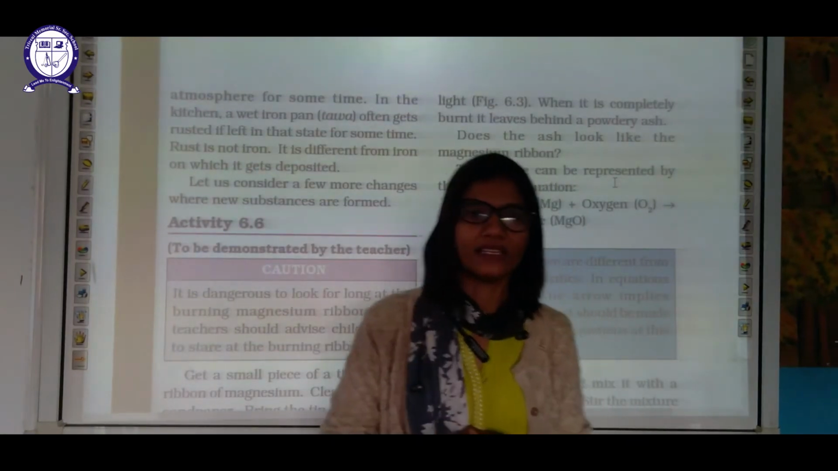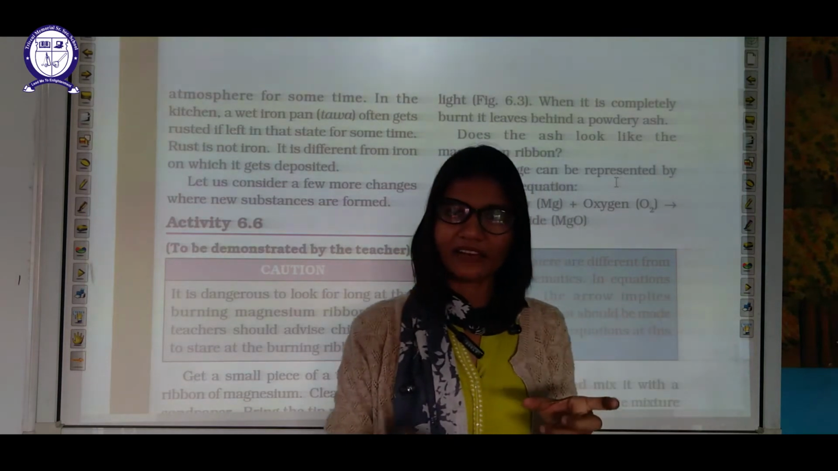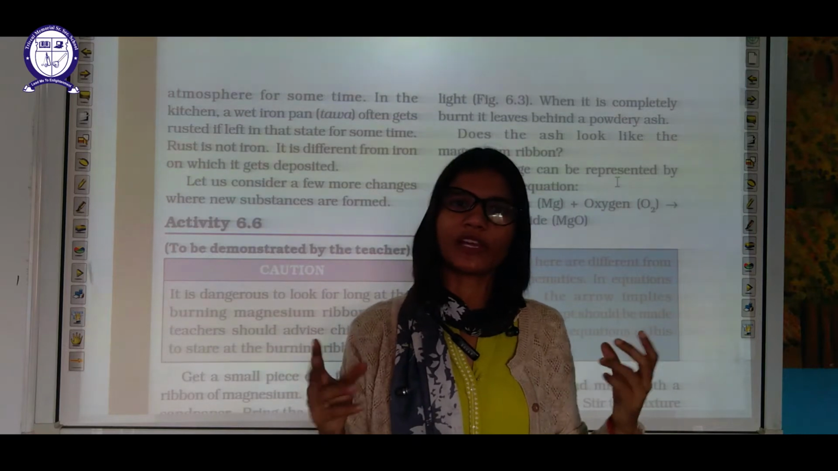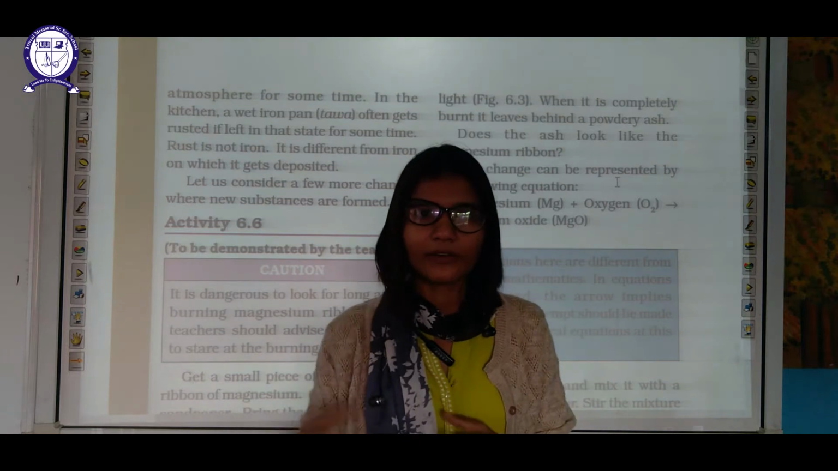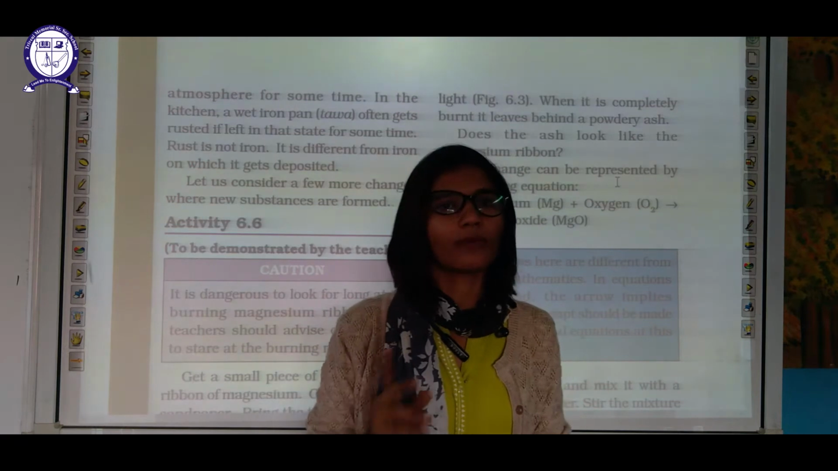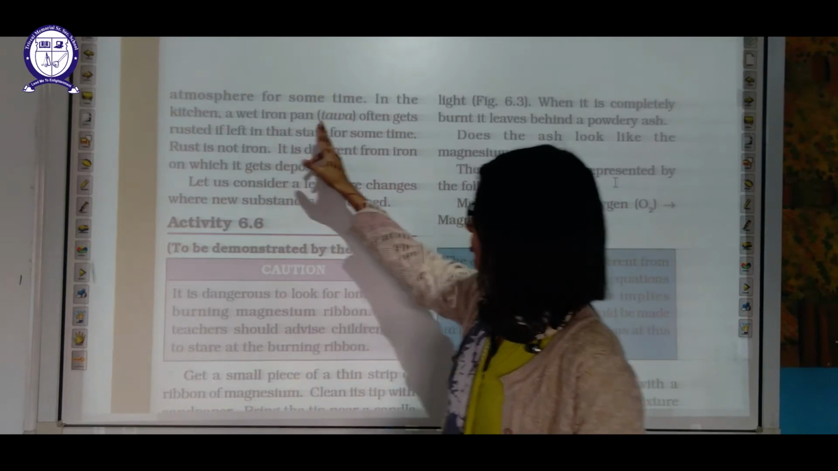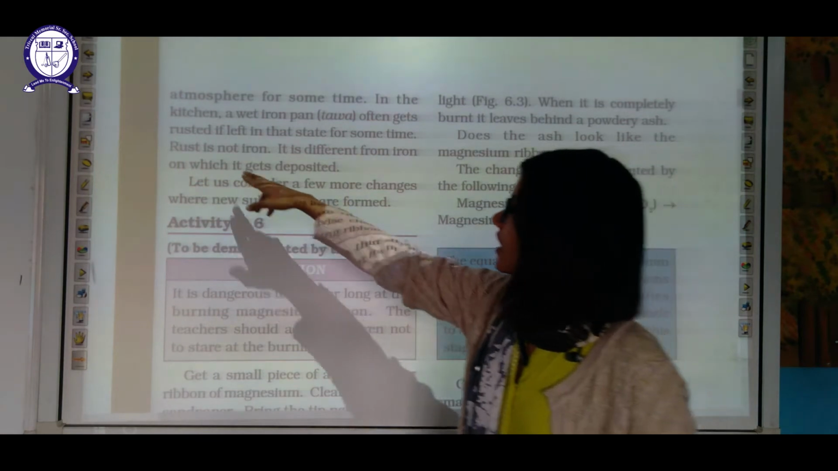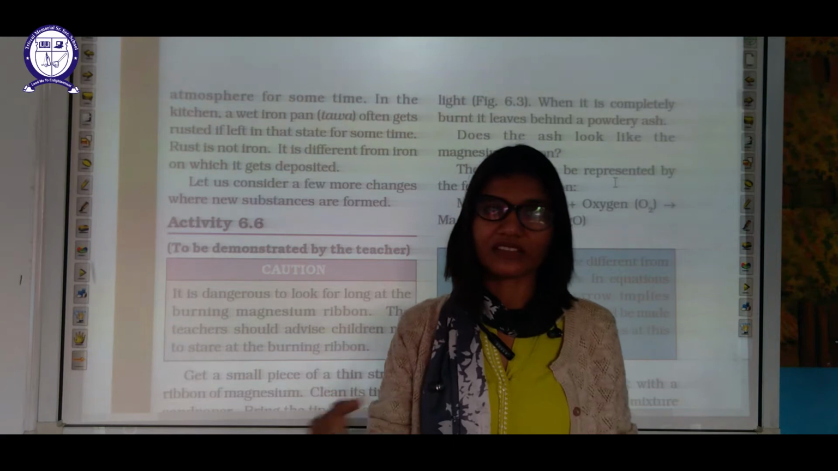So what is this rusting? Rusting is a chemical change. How does it happen? When iron reacts with oxygen and water, it forms rust. In the atmosphere, oxygen and water droplets are everywhere. When we keep iron in the open, it reacts with oxygen and water and forms rust, and the process is rusting. In the kitchen, an iron pan or tawa often gets rusted if left for some time. Rust is not iron. Iron is one thing and rust is a different thing.